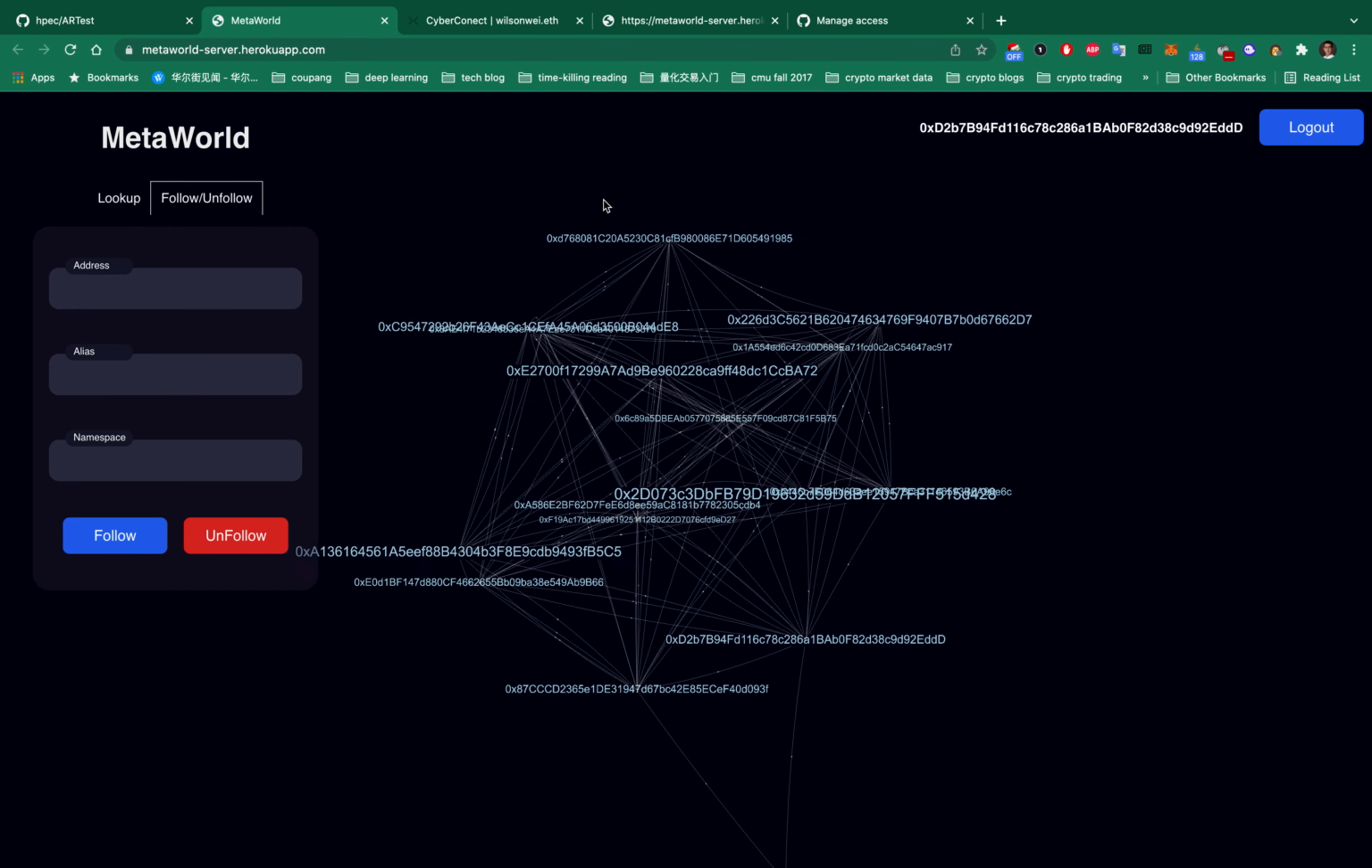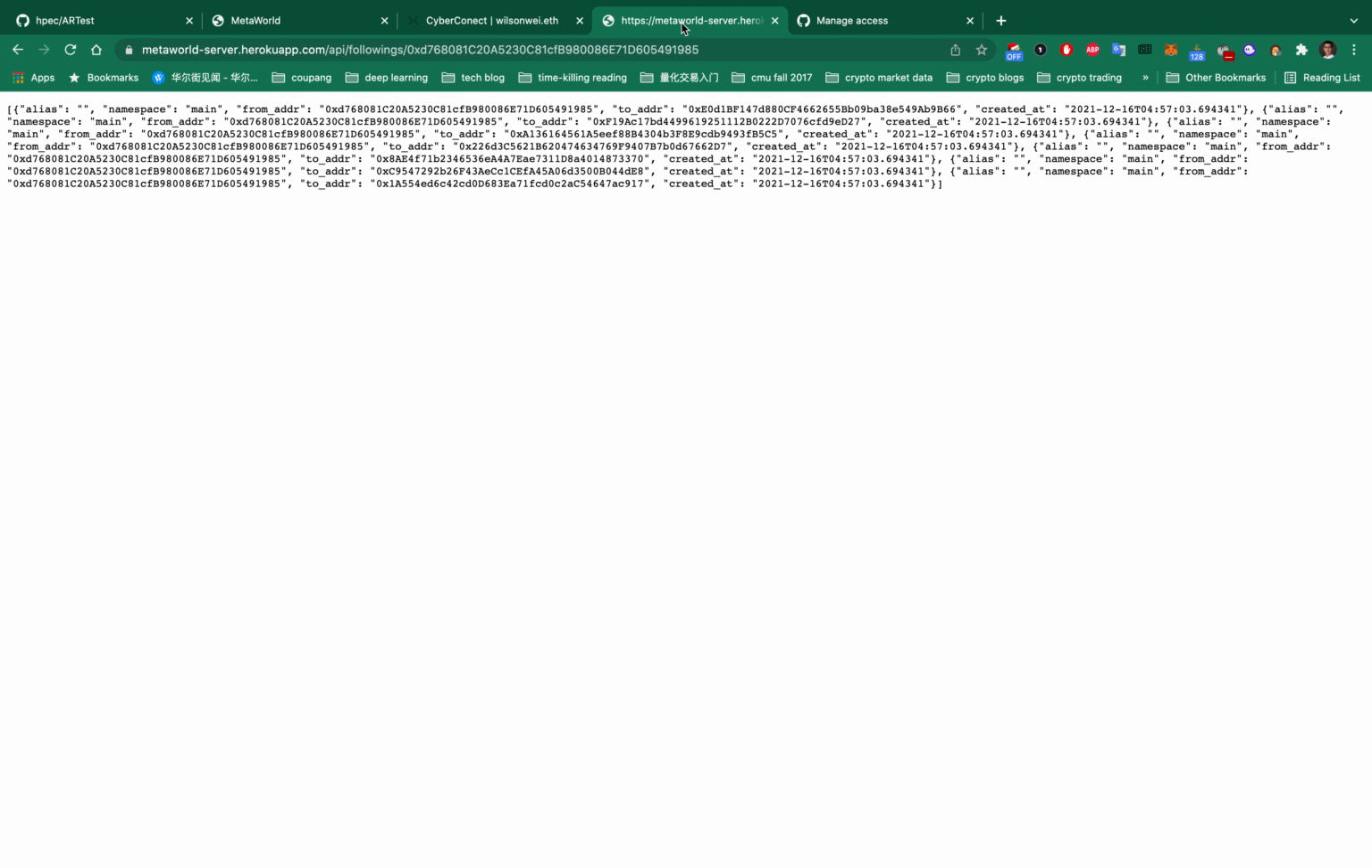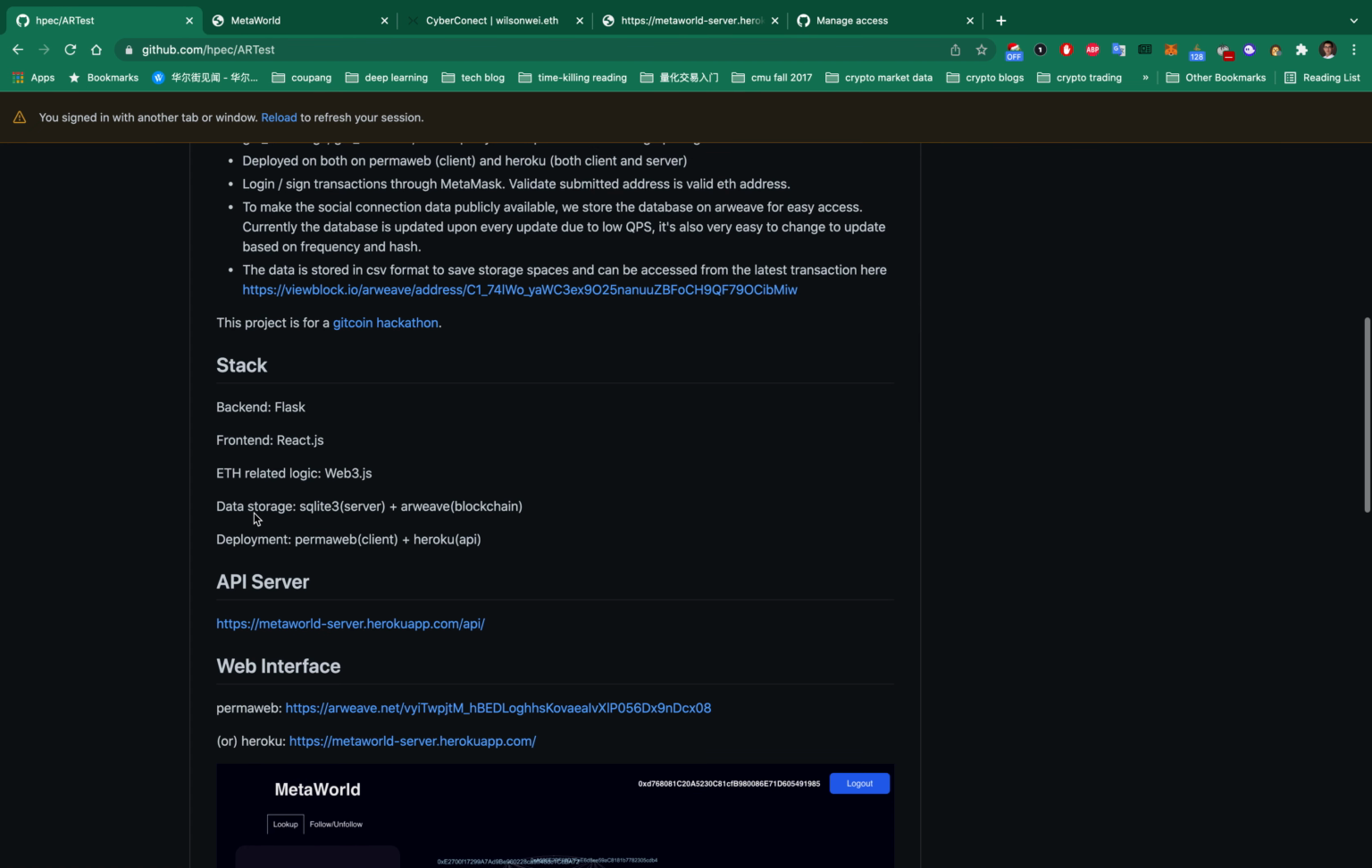We can also access our social graph data through the API server. For example, by sending URLs like this, we can get all the related information. For example, this API following returns all the users I'm following for this address. And it's returned in JSON format. Cool, that's for the API server and the web UI we built.